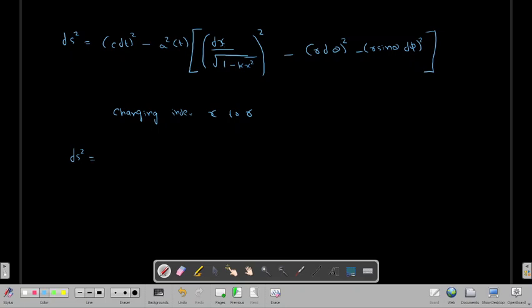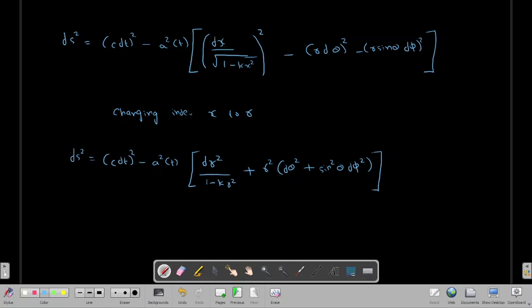It is generally written as c dt square minus a square t, and you just treat x as a dummy index. So I am just writing x as r, dr square under root of 1 minus k r square plus r square into d theta square plus sine square theta into d phi square.